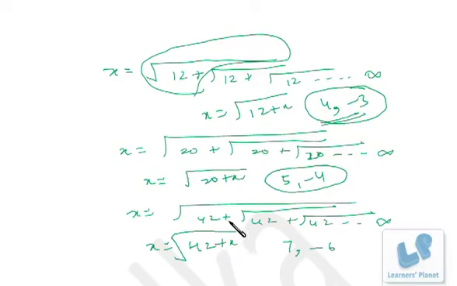If any sign change is there, plus, minus, whatever, according to that you can choose. Ultimately, our motto is to make the term inside the square root a perfect square. So by 2 values it can be made a perfect square, like by 7 or minus 6. If you add 7 it will be a perfect square, if you deduct 6 it will be a perfect square. As simple as that. I hope you are clear.